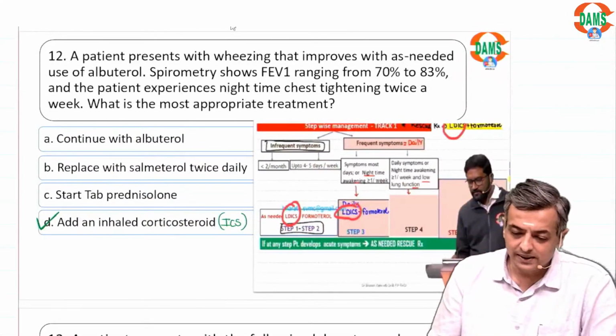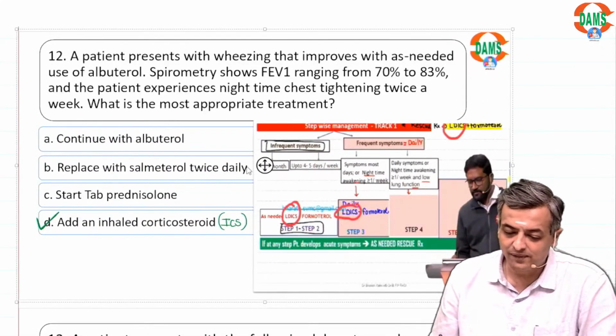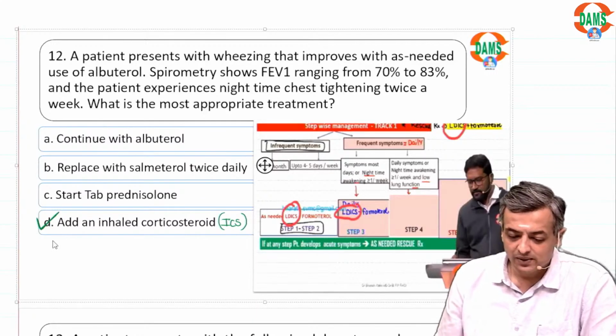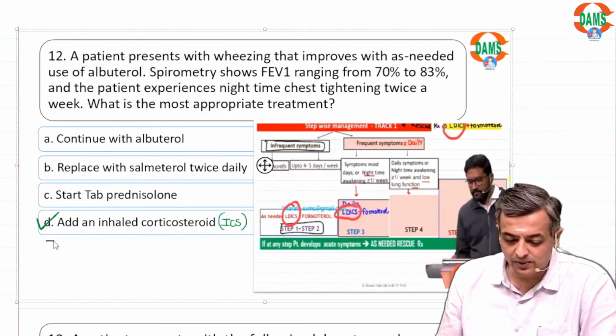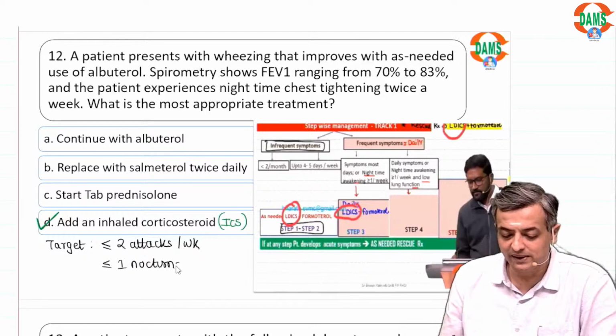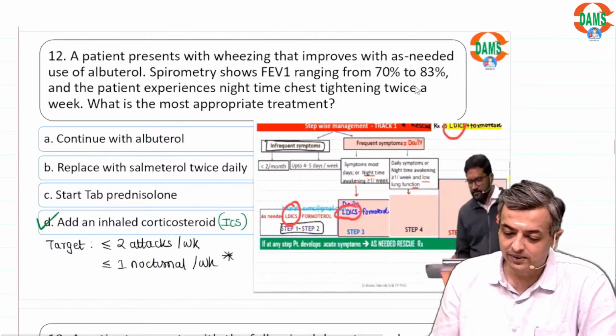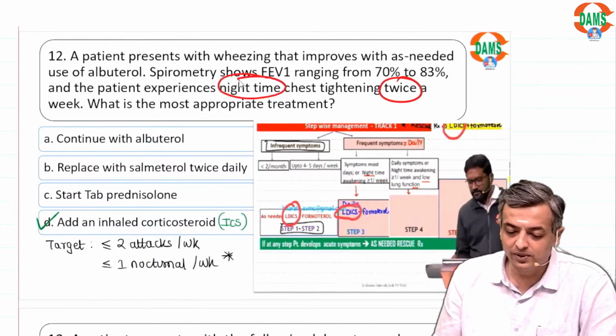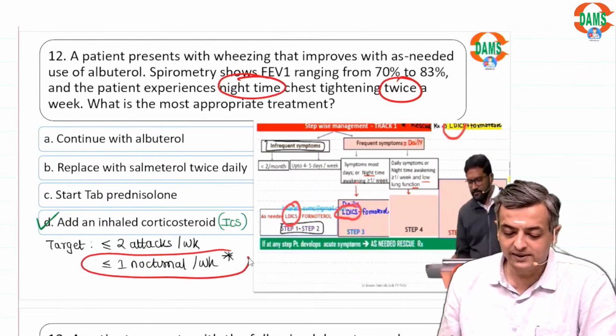So Karthik is asking why not A. See Karthik, the thing is it is lack of control. Only SABA, but there is no control. The target of control is that we want less than 2 attacks per week and less than or equal to 1 nocturnal attack per week. This patient is having 2 nocturnal attacks, so the target is not achieved.